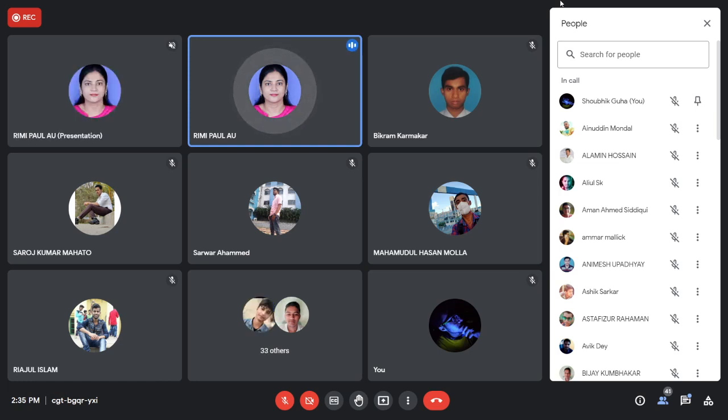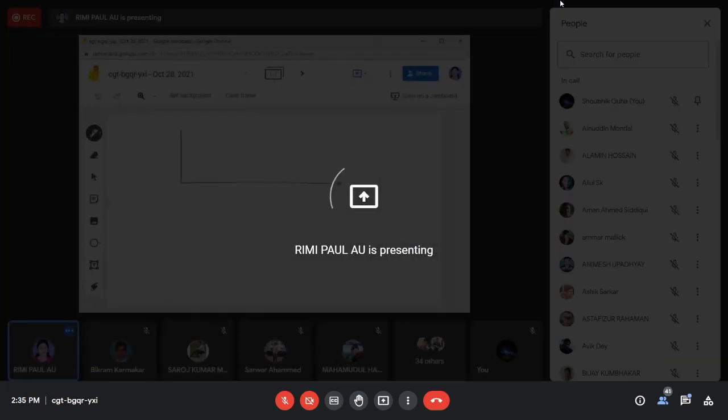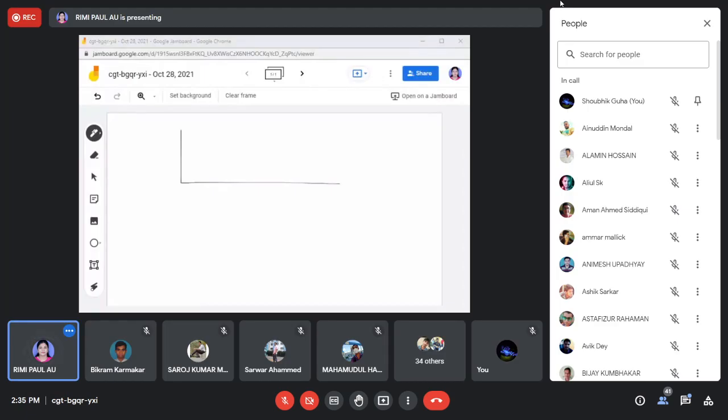You have seen the step function. What I told is that if I suddenly switch off, then what will happen? This will go down and then it will be 0.